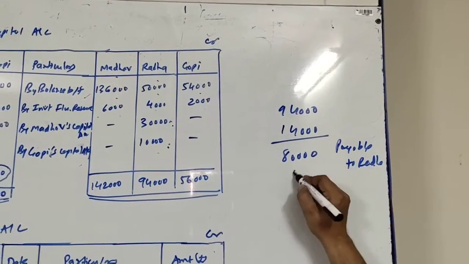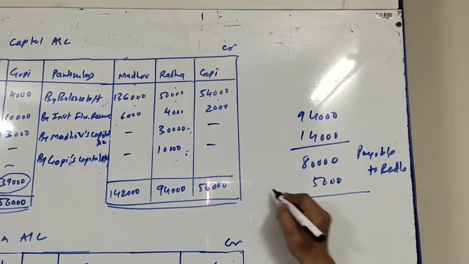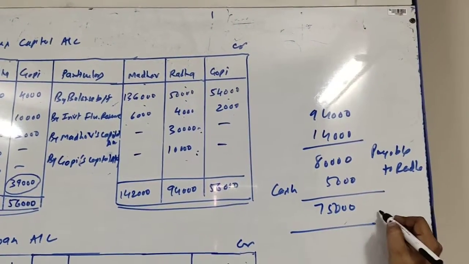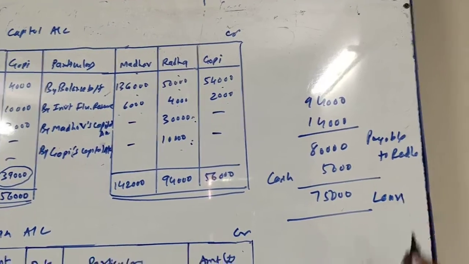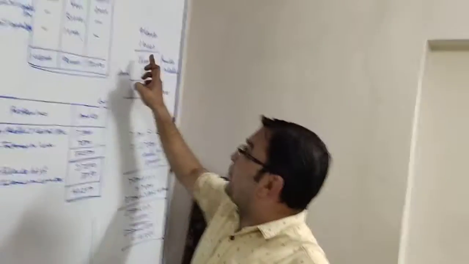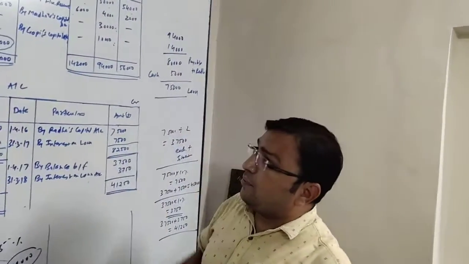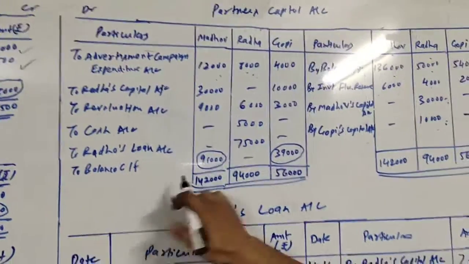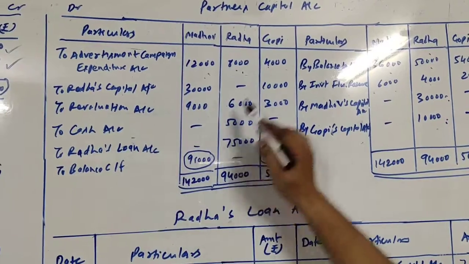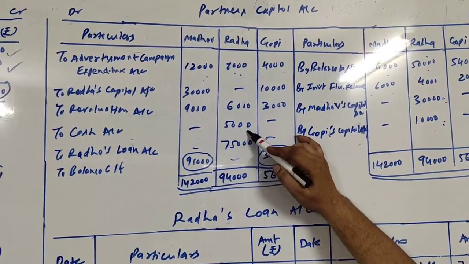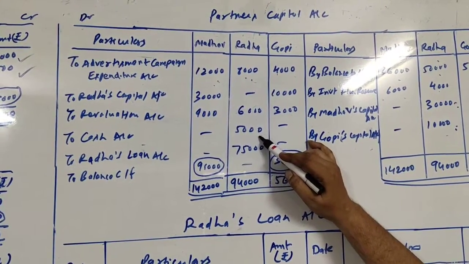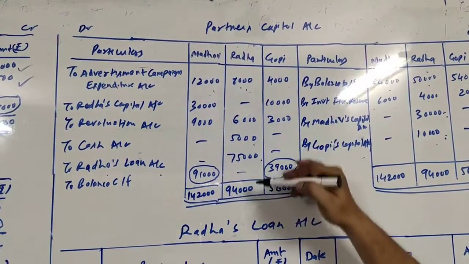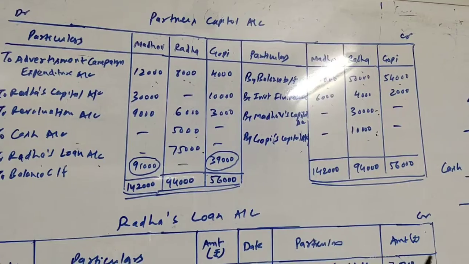And it is given that 5,000 to be paid in cash. That is, rupees 75,000 is to be converted to her loan. Okay. So out of rupees 80,000 payable to her, 5,000 will be paid in cash and 75,000 will be converted into loan. So here to cash account in Radha's column 5,000. Okay. And to Radha's loan account 75,000, and we will make total. Now total will get tallied, 94,000.